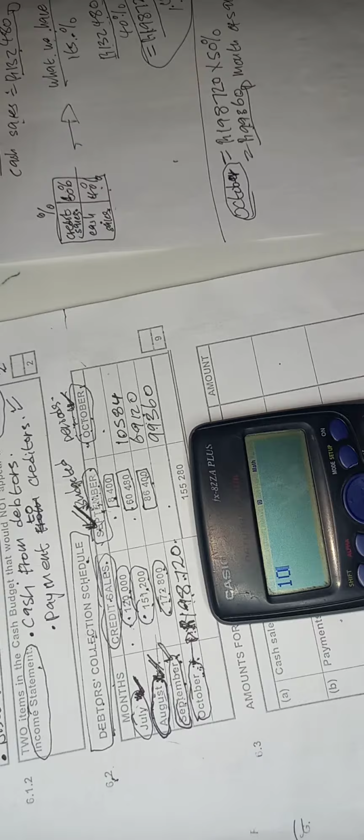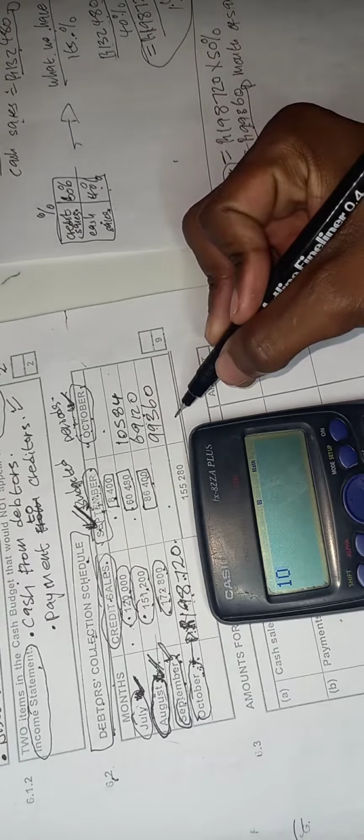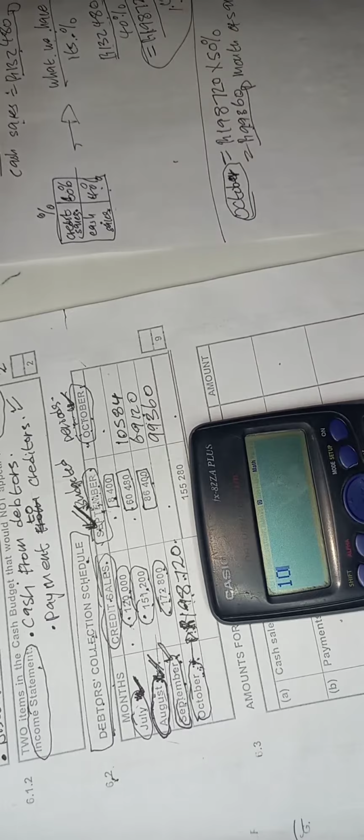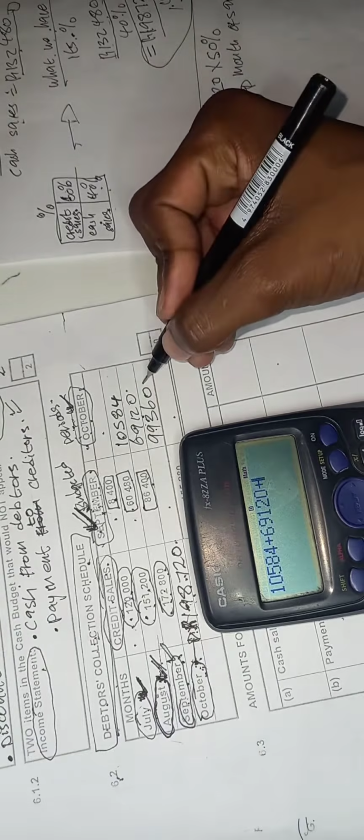You will understand it. So let's calculate the total here, the collections for October. We're going to say 10,584 plus 69,120 plus 99,360.